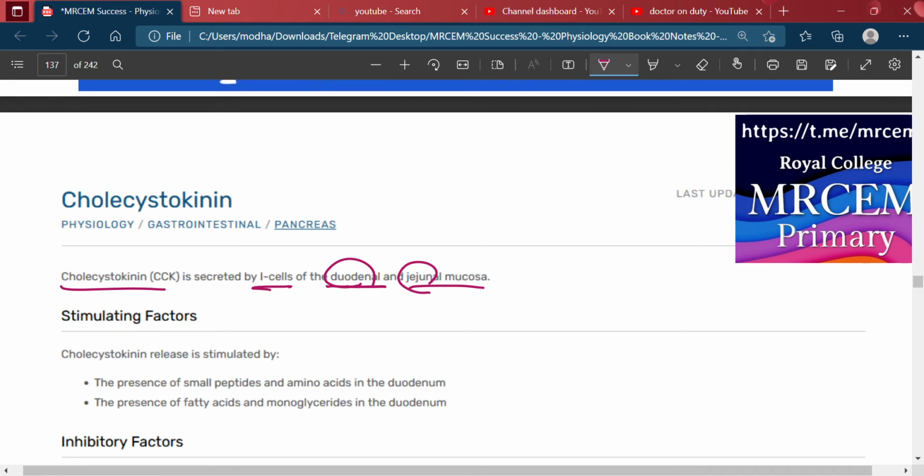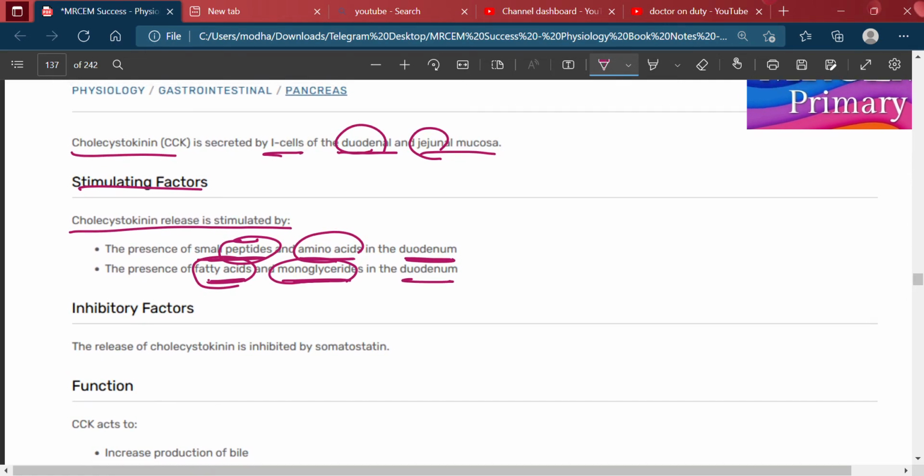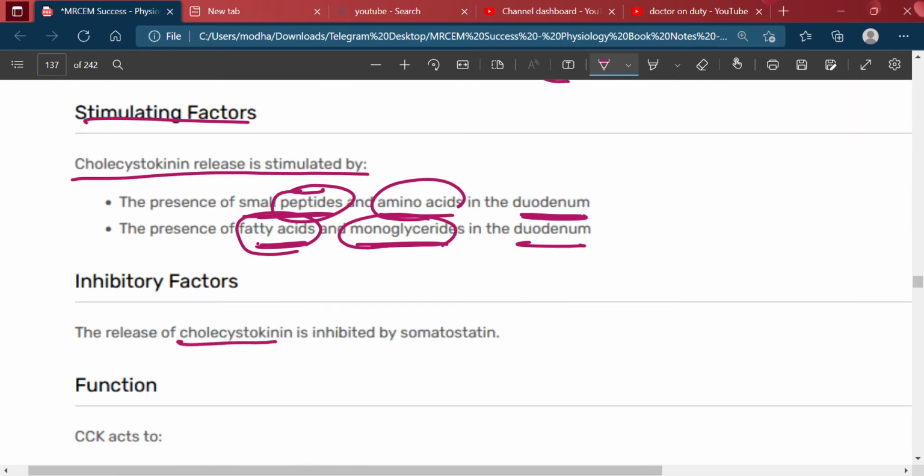Cholecystokinin, stimulating factors. Cholecystokinin release is stimulated by the presence of small peptides and amino acids in the duodenum, and the presence of fatty acids and monoglycerides in the duodenum. Inhibitory factors: the release of cholecystokinin is inhibited by somatostatin.